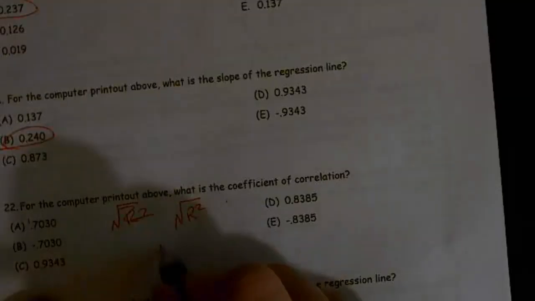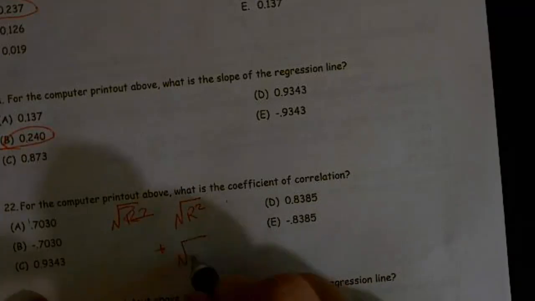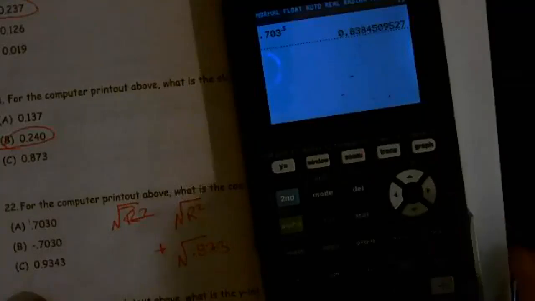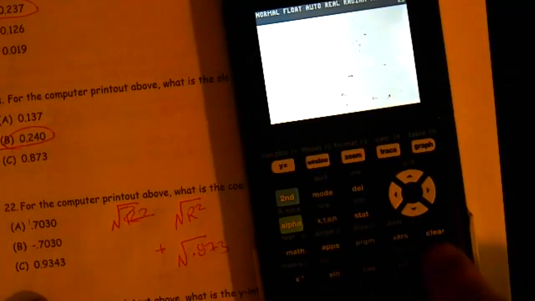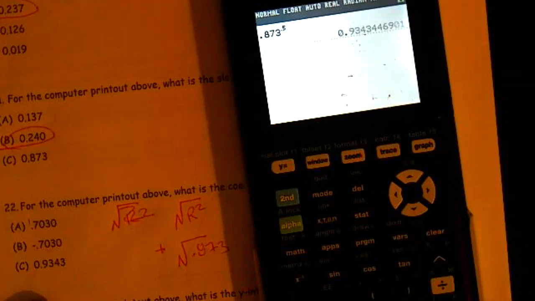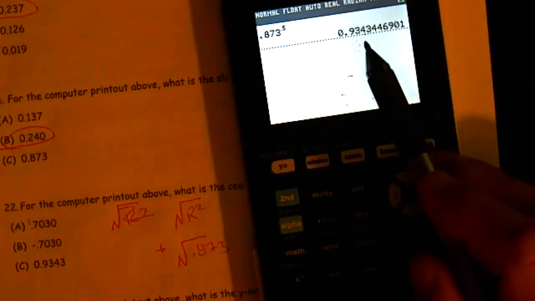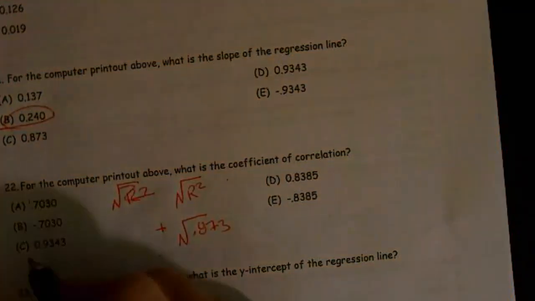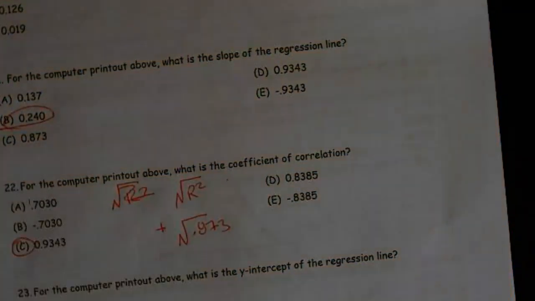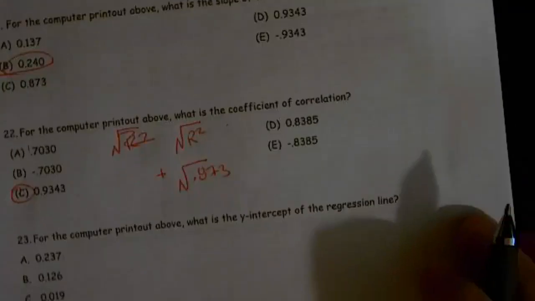So it's going to be the positive square root of 0.873, which is 0.873 raised to the half power. And we get 0.9343. And remember that this time we are positive. We don't want the negative one, but our slope is positive. So our correlation is positive.